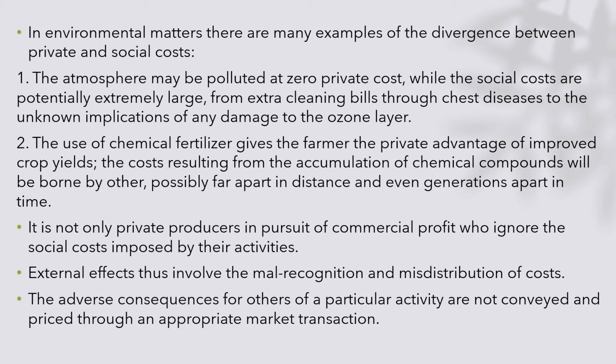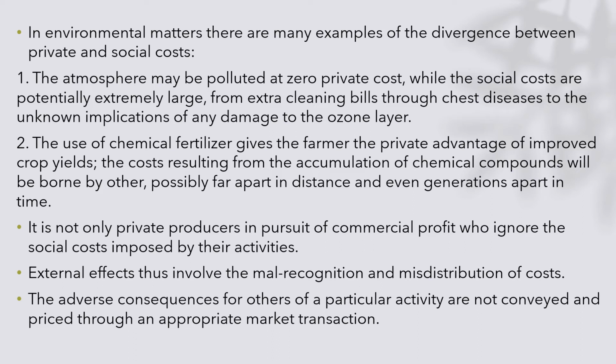The atmosphere may be polluted at zero private cost, while the social costs are potentially extremely large, from extra cleaning bills through chest diseases to unknown implications, including health issues which would be difficult to diagnose.